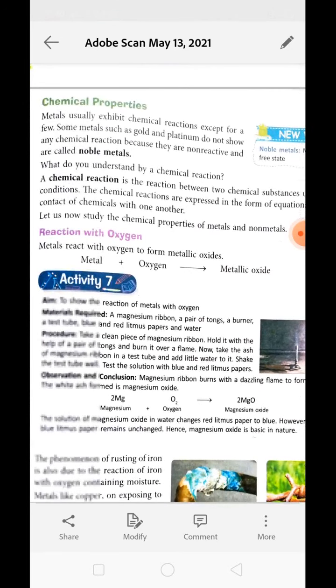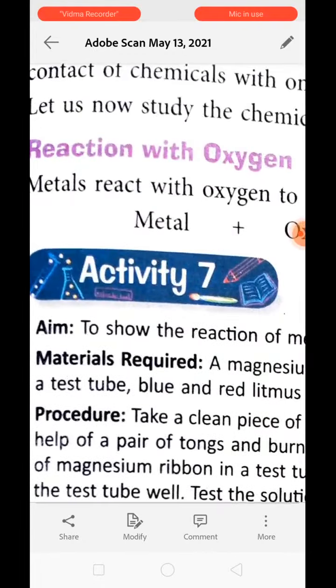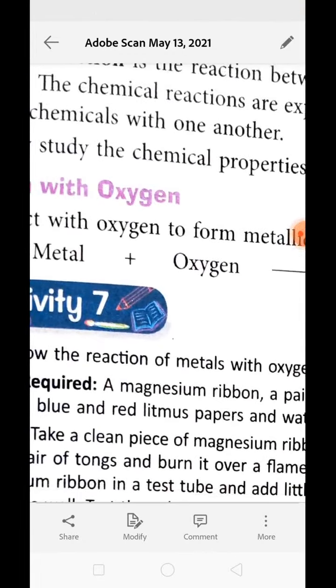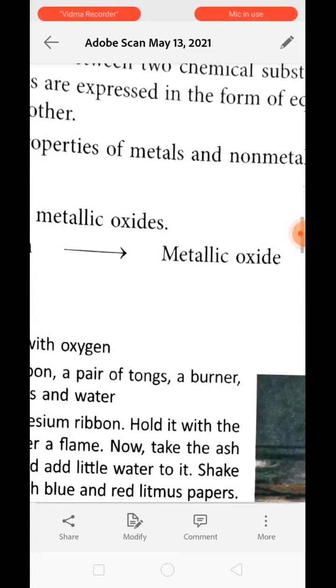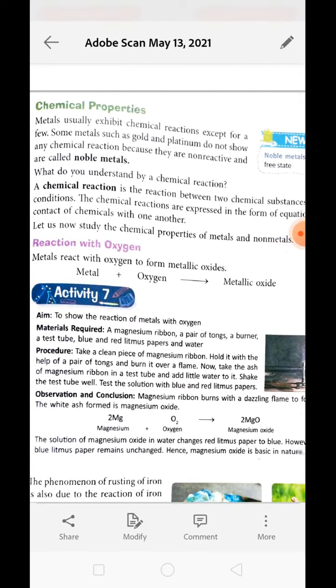Now let's study about chemical properties of metal. So how does it react with oxygen? Any metal, when it reacts with oxygen, metal plus oxygen, it gives metal oxide. This is the general formula which is applicable for all the metals, so you can just learn this formula.